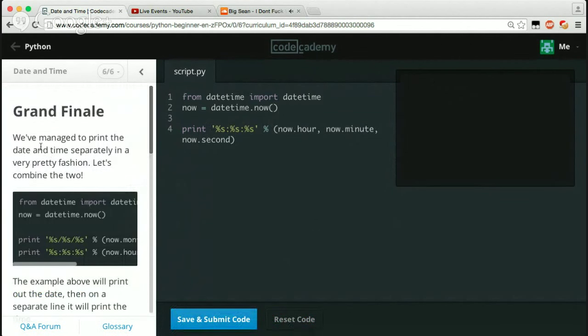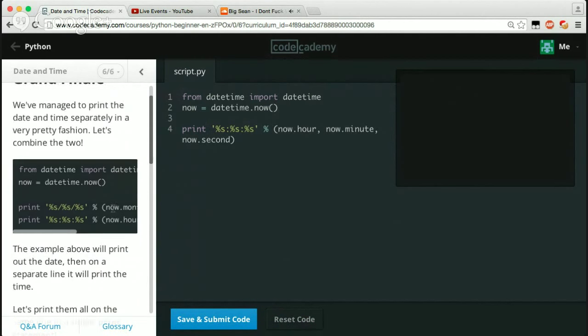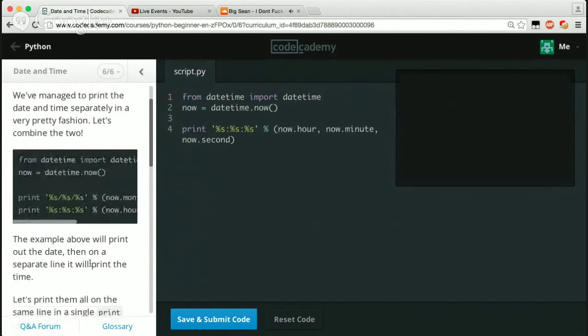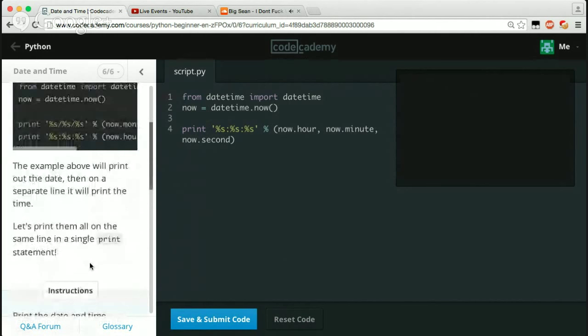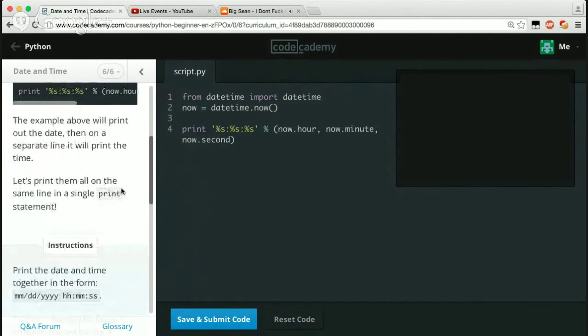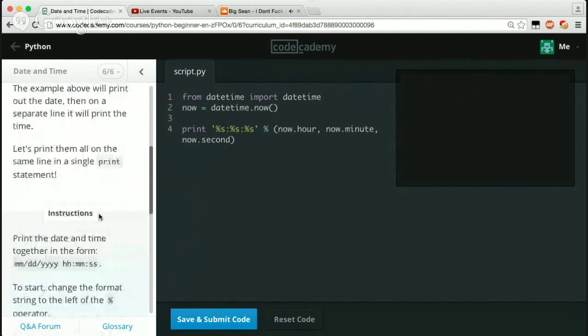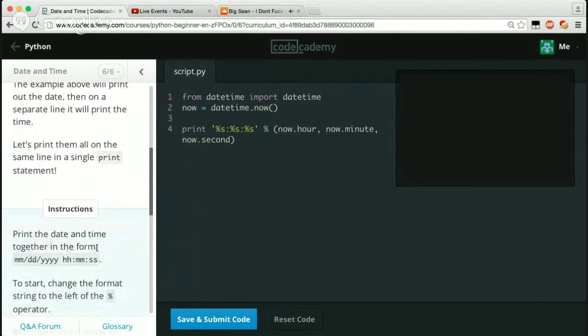Grand finale. We've managed to print the date and time separately in a very pretty fashion. Let's combine the two. Okay, cool. The example above will print out the date, then on a separate line, it will print the time. Let's print them all on the same line as a single print statement. Print the date and time together in the form of month, day, year.